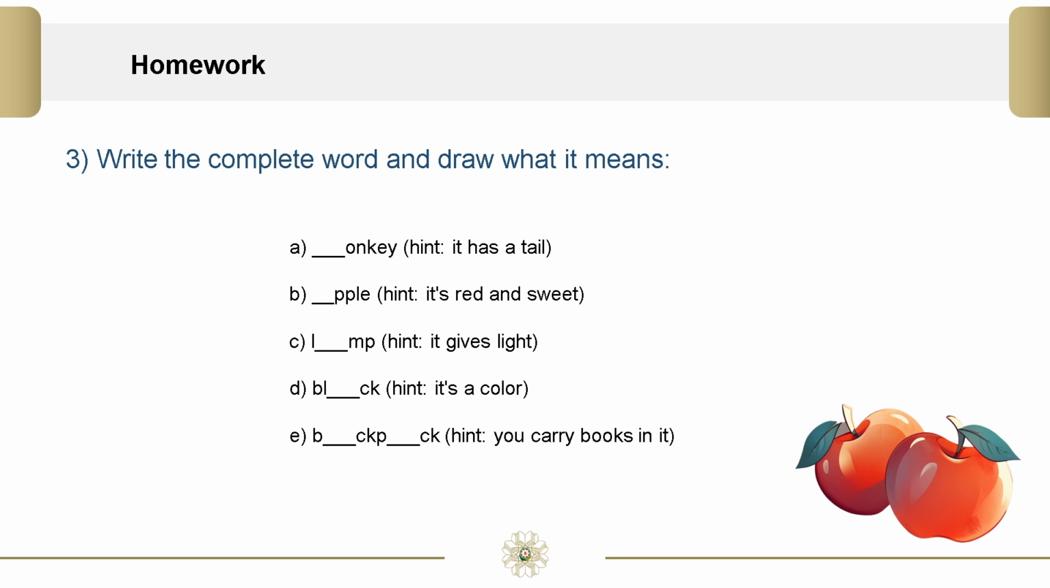A. Monkey. Hint: it has a tail. B. Apple. Hint: it's red and sweet. C. Lamp. Hint: it gives light. D. Black. Hint: it's a color. E. Backpack. Hint: you carry books in it.